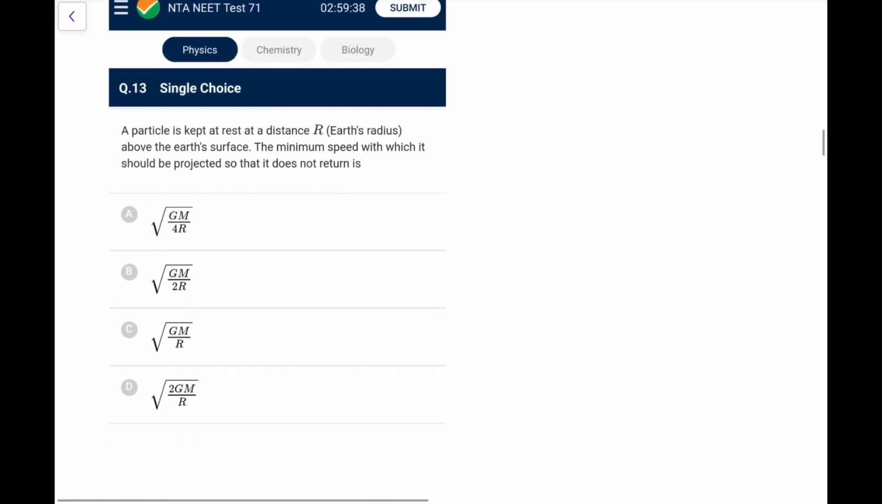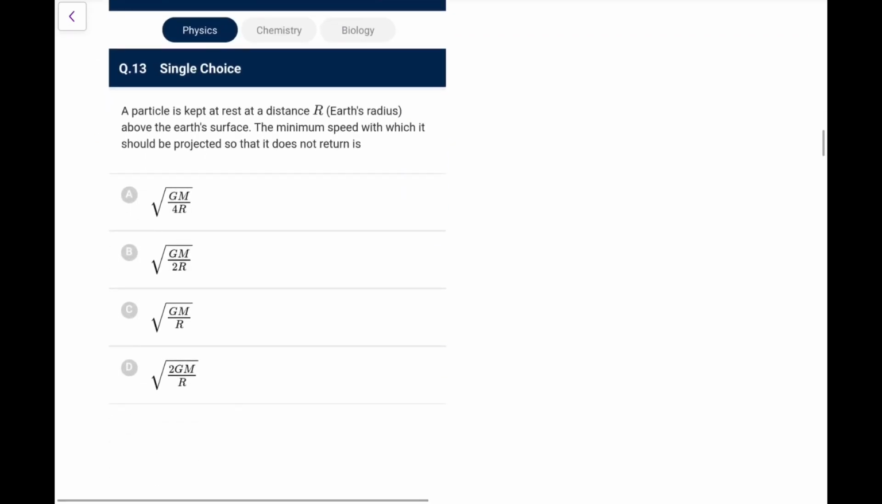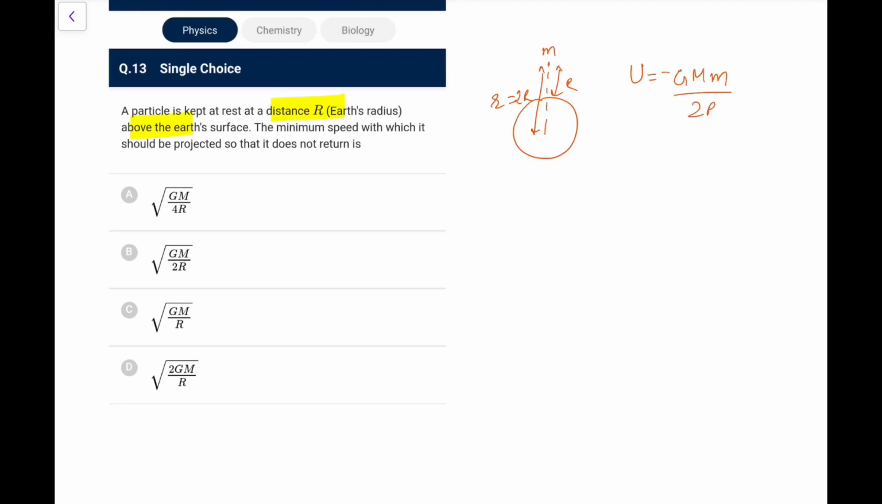Next one. A particle is kept at a distance r above the Earth's surface. The minimum speed with which it should be projected so that it doesn't return. So the simple logic, it is placed somewhere like this. So this distance, this is r above. So this is r and r. This small r distance will become 2r. So at this point, the potential energy would be, let's say its mass is m, minus GMm by 2r.